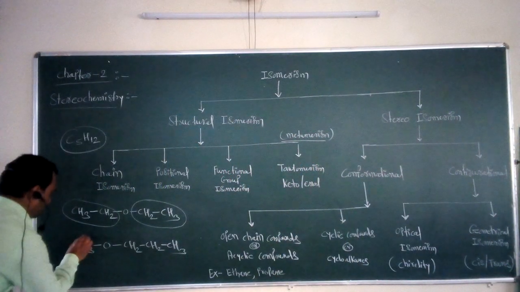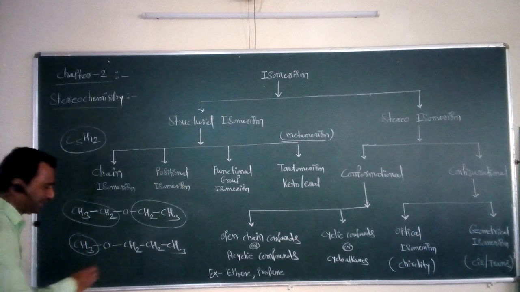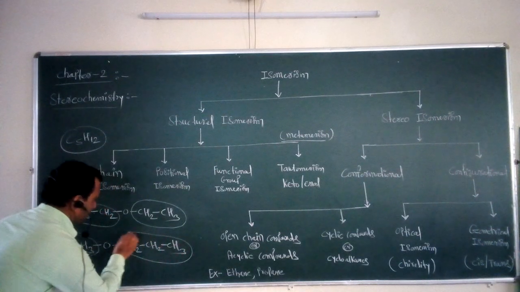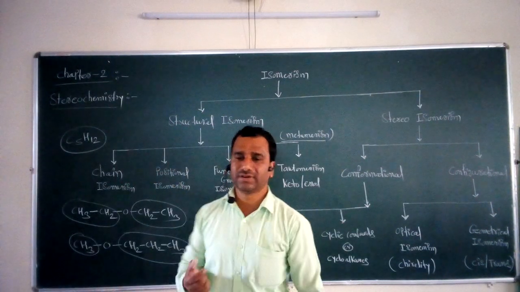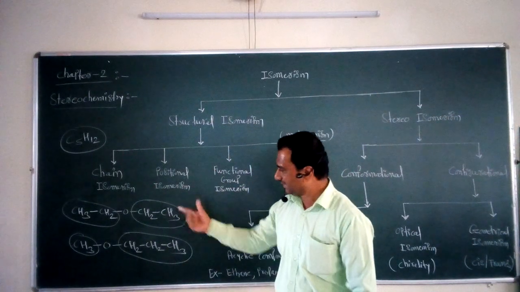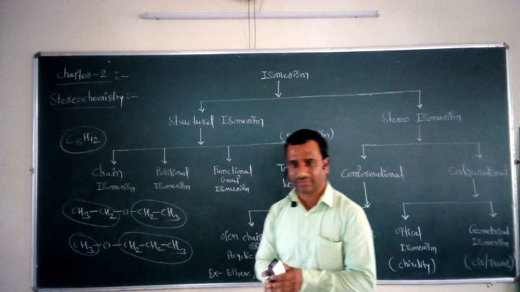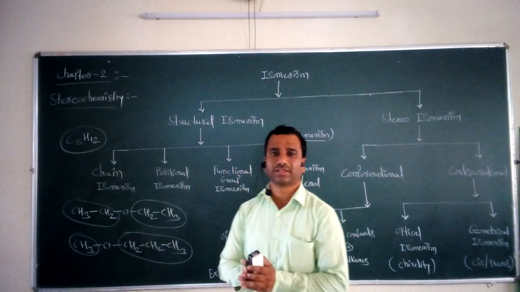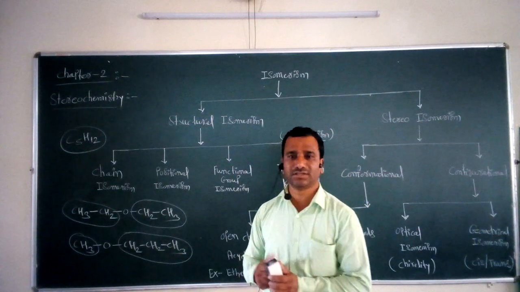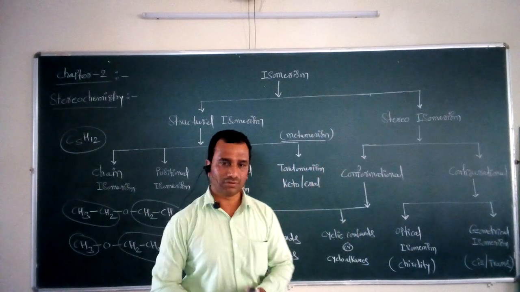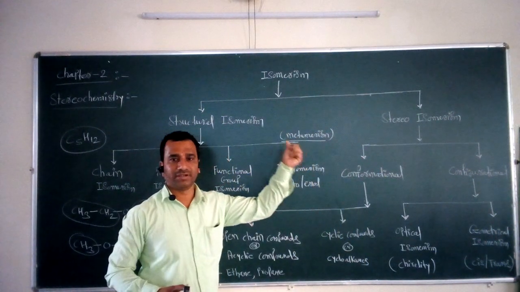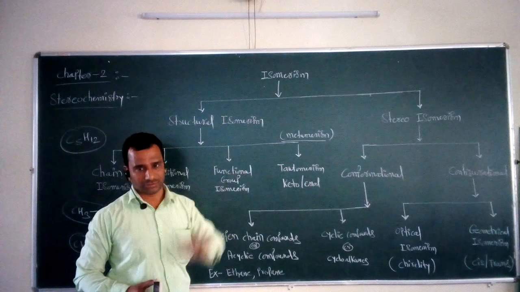In this case, one carbon atom is present on the left hand side, while three carbon atoms are present on the right hand side of the functional group. That's why they differ in terms of the number of carbon atoms on either side of the functional group, and these isomers are called metamers, and this phenomenon is called metamerism. So, this is another possible type of subclassification of structural isomerism.